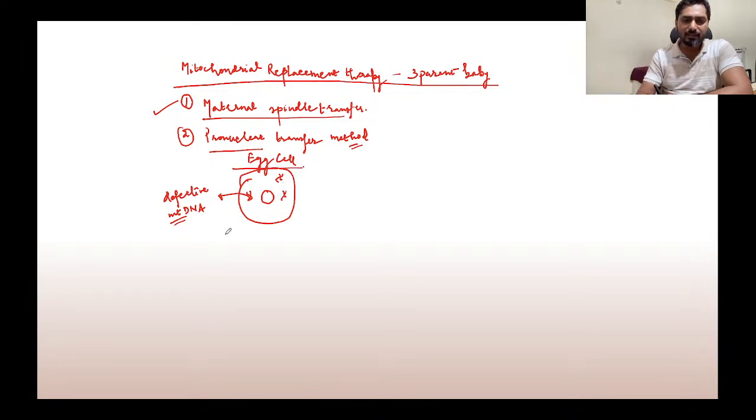Let us say this is the initiating mother's egg cell. We know that her cytoplasm is containing defective mitochondria, so we have to get rid of this cytoplasm. We can remove the nucleus in this process, and this process is known as enucleation.